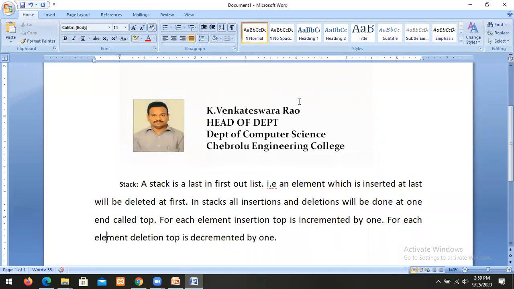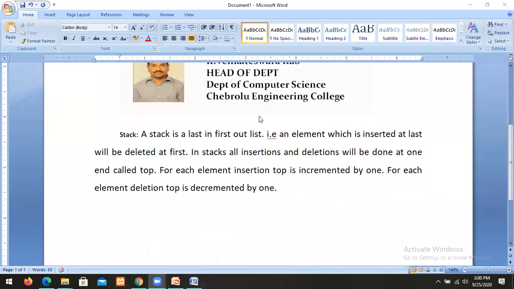What is a stack? A stack is a last in first out list. What is last in first out? An element which is inserted at last will be deleted at first. In stacks, all insertions and deletions will be done at top. For each element insertion, the top is incremented by 1. For each element deletion, the top is decremented by 1. Such a list we call a stack.